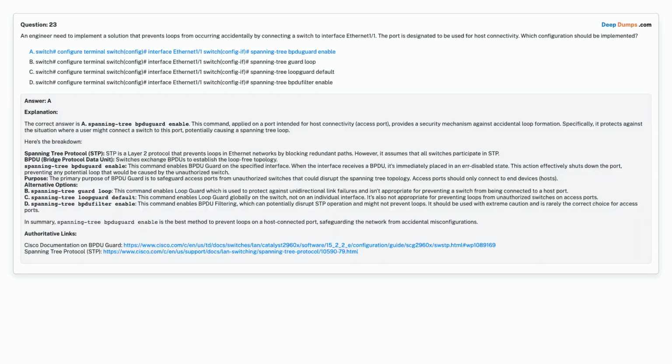Correct answer is option A. Switch# configure terminal. Switch(config)# interface Ethernet 1/1. Switch(config-if)# spanning-tree bpduguard enable.